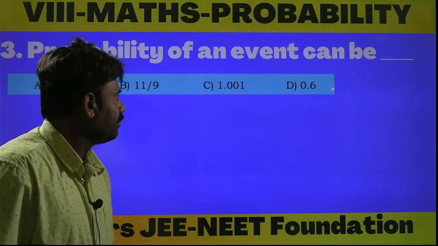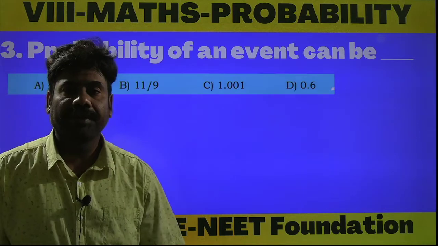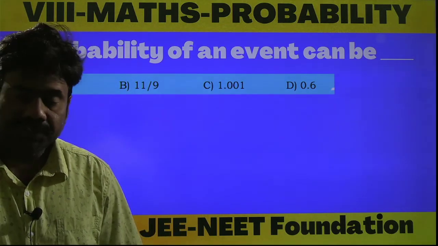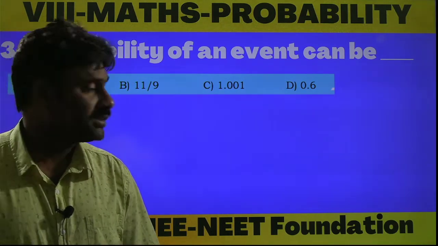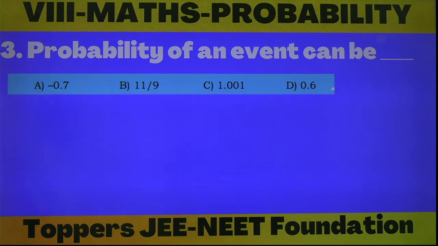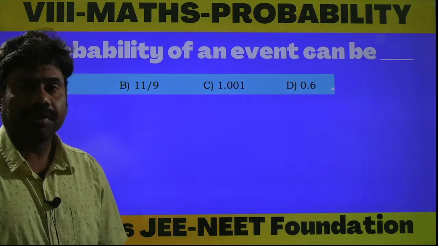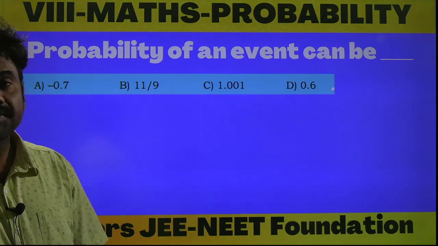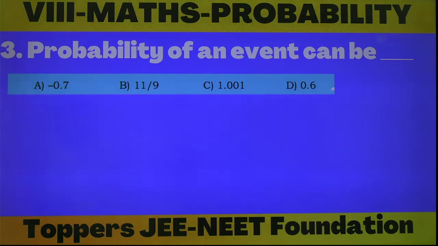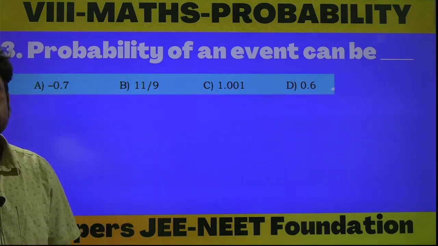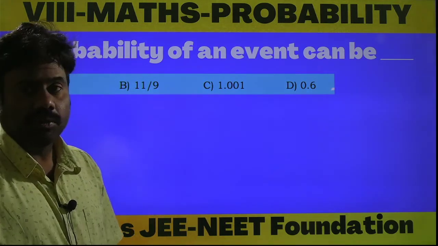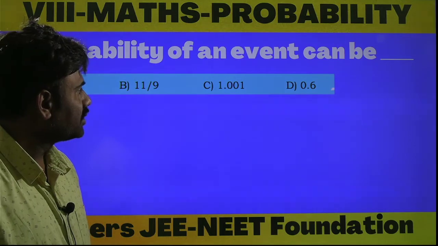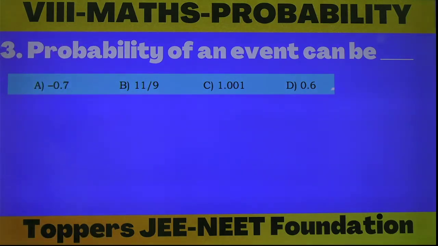Probability of an event can be, here students, one more thing: the probability of any event varies from 0 to 1, and it cannot be negative. So minus 0.7 is wrong. Why? Because this is negative. Next, the value of 11 by 9 is exceeding 1, so this is also wrong. Option C, 1.001, is also exceeding 1, so this is also wrong. 0.6 lies between 0 and 1, so option D is the correct answer. Next question.